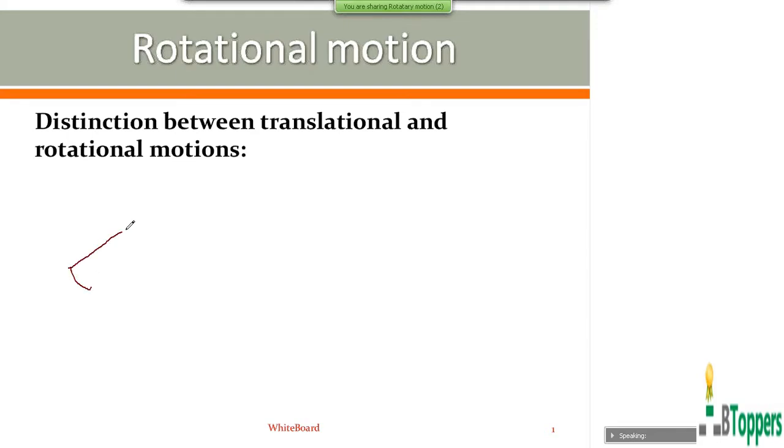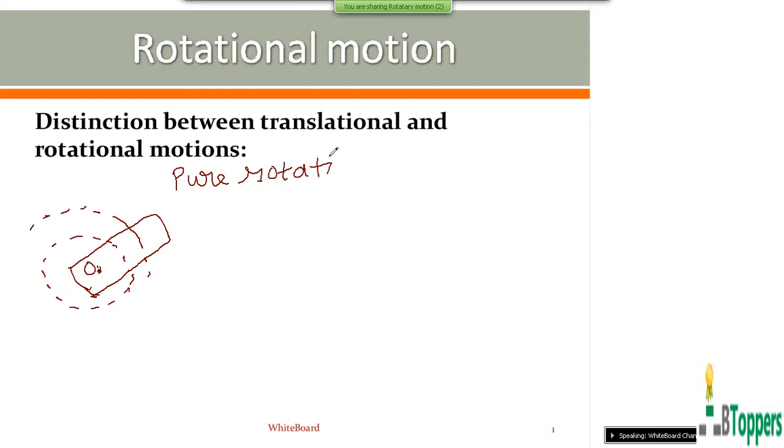Suppose we consider a rigid body performing pure rotational motion, then every particle of the rigid body moves in a circle. Next, I am going to briefly discuss pure rotational motion.